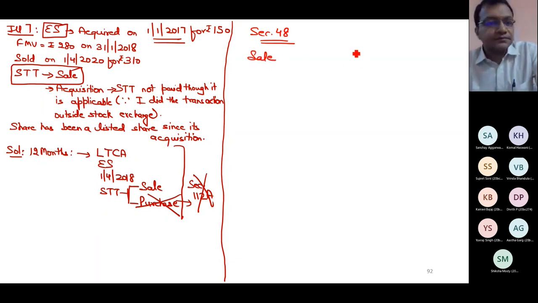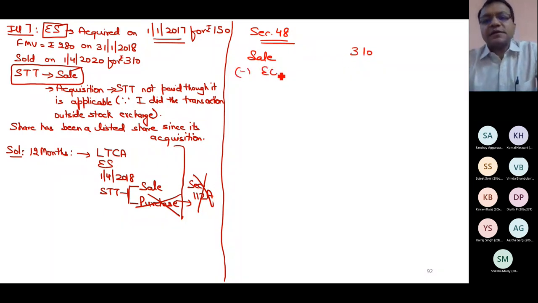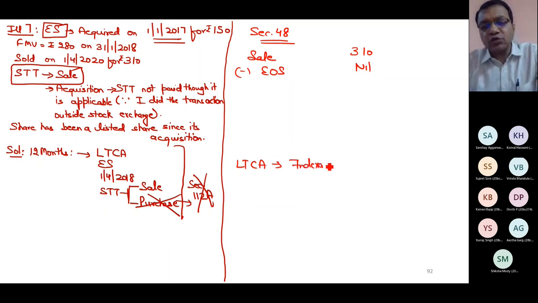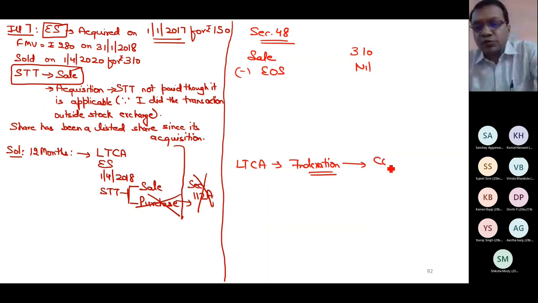Sale 310, less expense on sale, nil. Now, if it is a normal question and if it is a long-term capital asset, I will do indexation also. In a normal question, only in case of bonds and debentures, I do not do indexation. Otherwise, I have to do indexation. So let us do indexation. But before indexation, I must compute cost of acquisition.